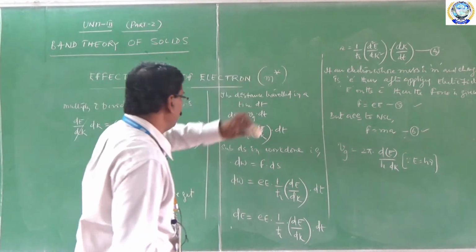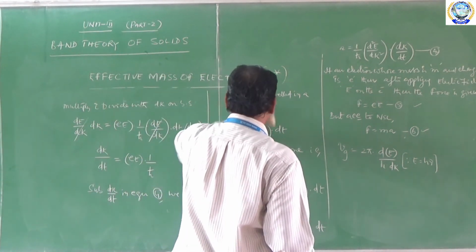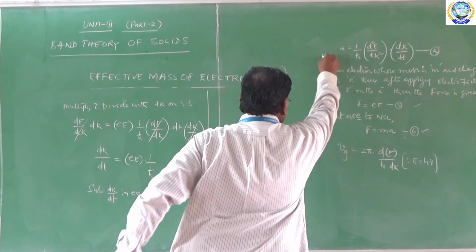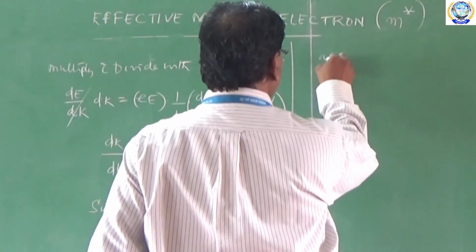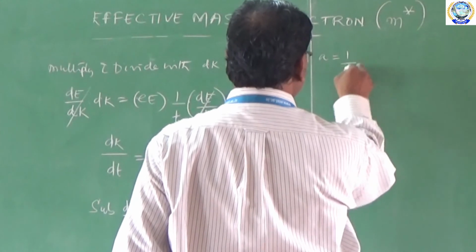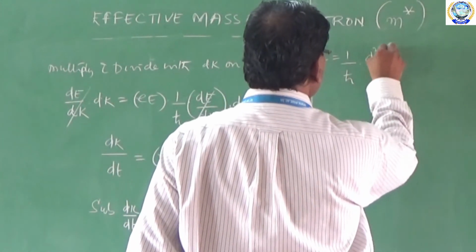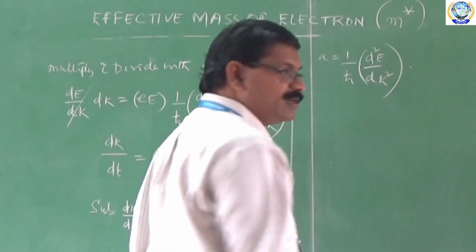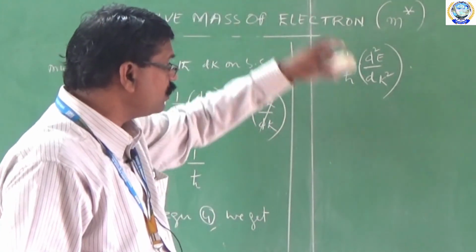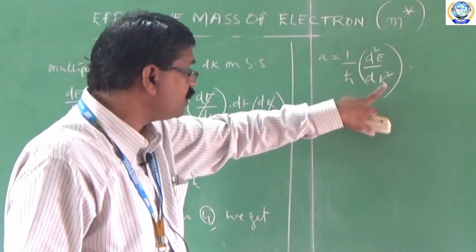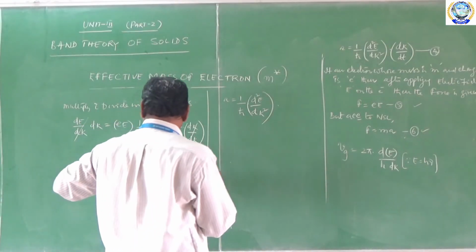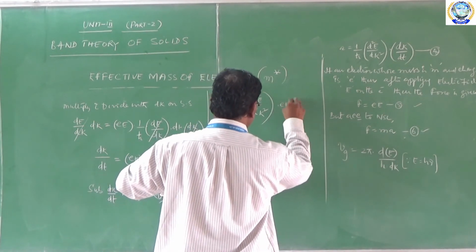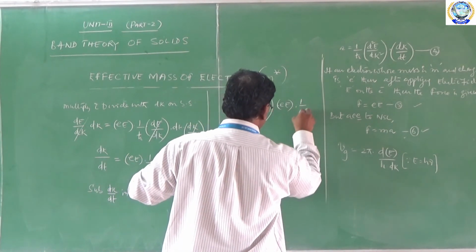See this equation 4 there. Therefore, now I am substituting the value of dk by dt in equation 4. We will get like this. That implies A is equal to 1 by h cross into d square E by dk square. Now we are coming to an important rule, very important. That is dk by dt, how much is it here? 1 by h cross into d square E by dk square into E into 1 by h cross.